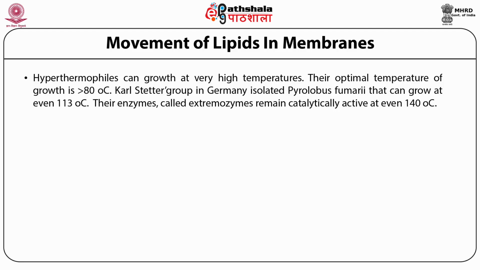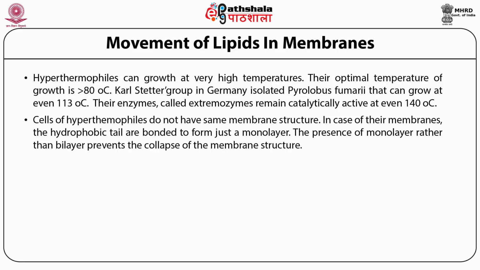What happens to the bilayers at these very high temperatures so that the cellular integrity can be preserved? It turns out that the cells of hyperthermophiles do not have the same membrane structure. In case of their membranes, the hydrophobic tails are bonded to form just a monolayer. The presence of a monolayer rather than a bilayer prevents the collapse of the membrane structure.